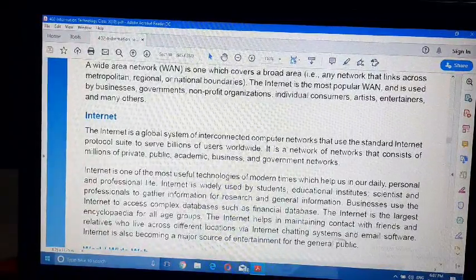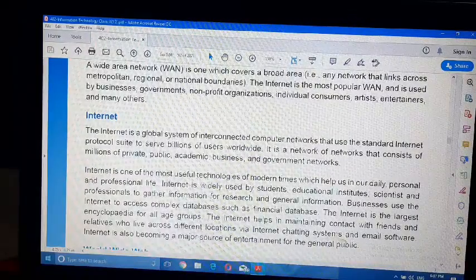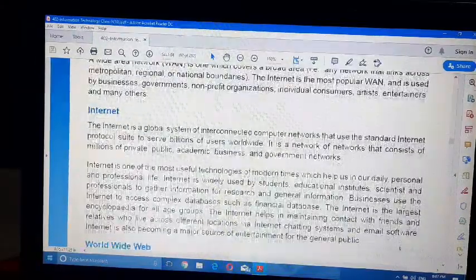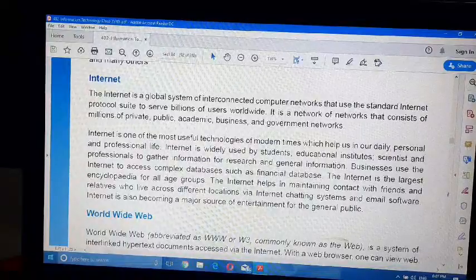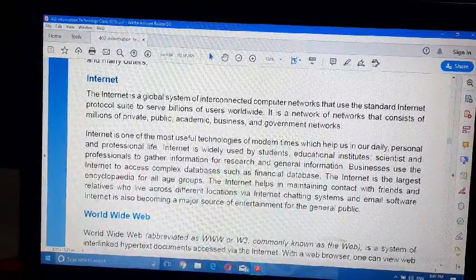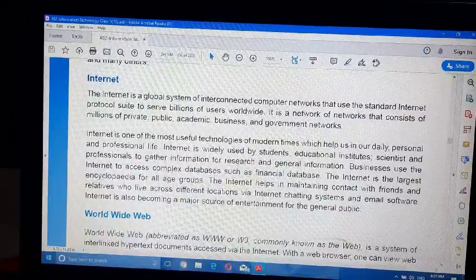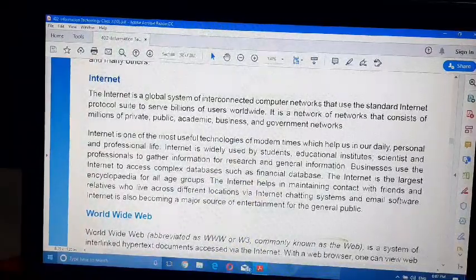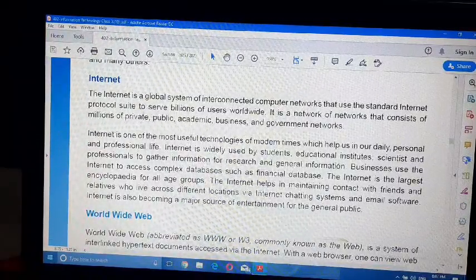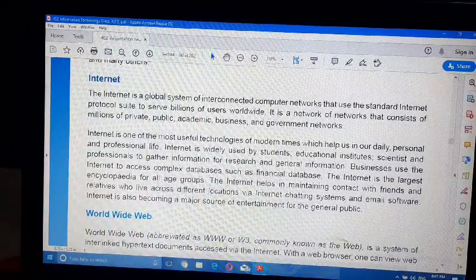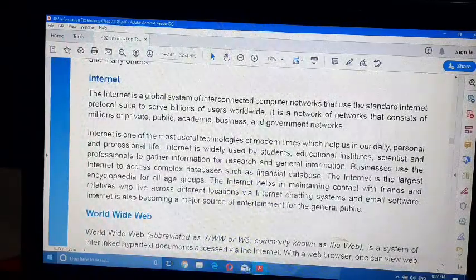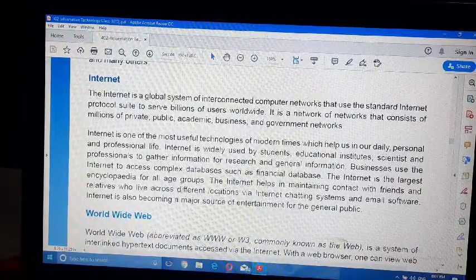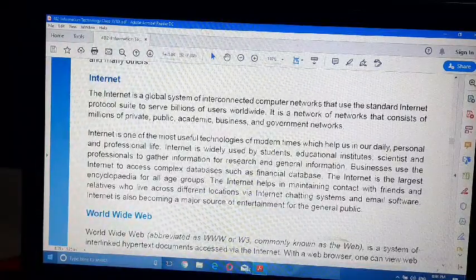There are some organizations which let our computer connect with the internet. These organizations are called ISP, Internet Service Provider. Like BSNL, Bharat Sanchar Nigam Limited, MTNL, Mahanagar Telephone Nigam Limited, Airtel, Vodafone, Reliance, Tata Indicom, etc. These are the organizations which provide internet access to our computers.